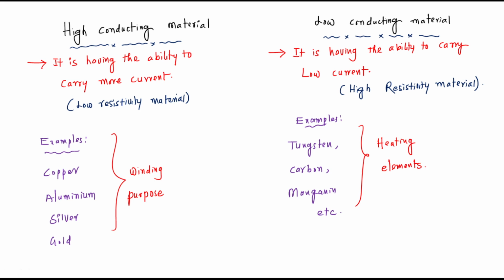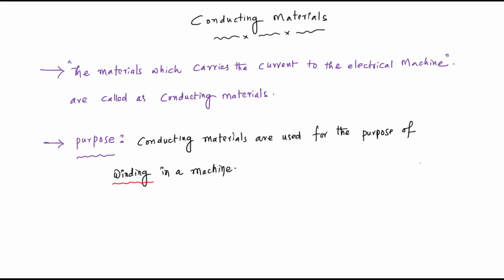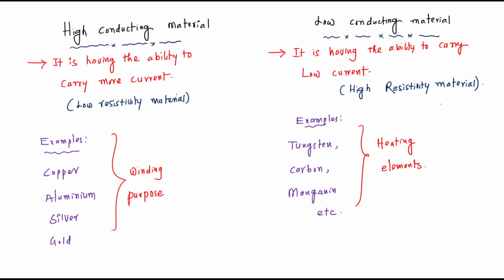So what is conducting material? Which can carry the current to the machine. We are dealing with respect to machines, right? That's why here I am using the term machine, okay? Or you can say a device which can carry the current to the device is nothing but conducting material. The conducting materials are used for the purpose of winding in a machine. So how many types of conducting materials do we have? Those are nothing but high conducting material as well as low conducting material.